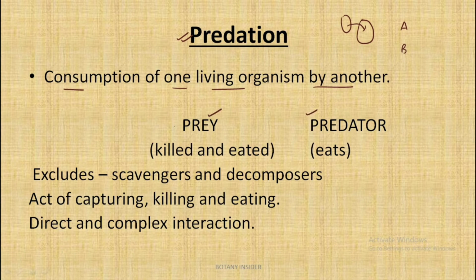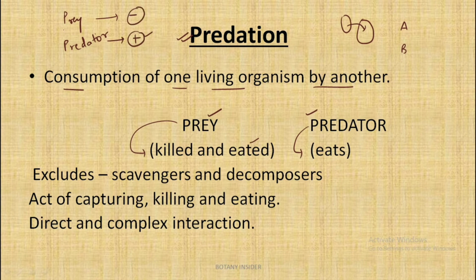The prey is the one which is killed and eaten by the other member, and the predator is the one that feeds on the prey. So prey is the one that is getting harmed by getting killed, and the predator is getting the benefit of the food. So the resultant is that one of the species is getting harmed. So this is a case of negative interaction.